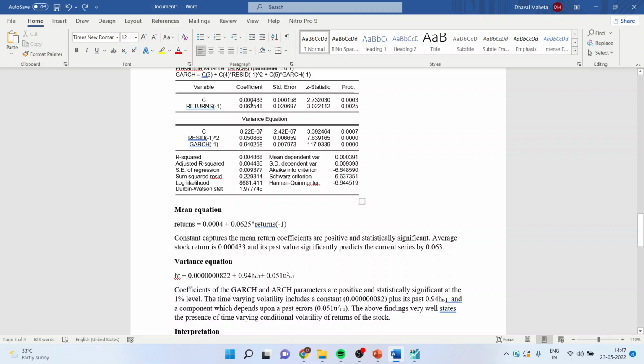The returns is equal to the constant, this 0.00 plus 0.0625 into returns minus 1. The constant captures the mean return coefficients. It is positive and statistically significant. You can see the p-value is less than 0.05. So average stock return is 0.0043. And its past value also affects the current series by 0.063. The returns of the past are affecting the present returns by 0.063.